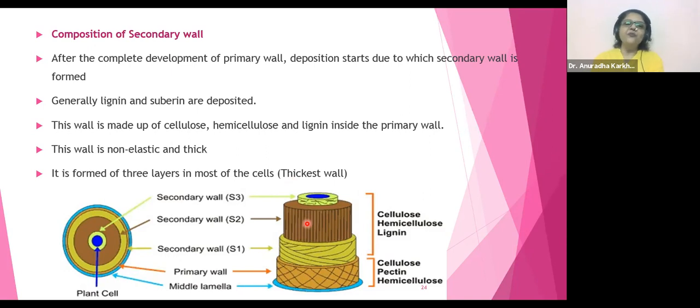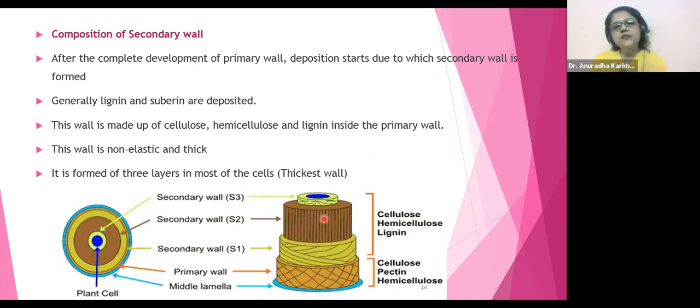Suberin is going to be present in some spaces, not uniform areas, not throughout. For protection layer, no. This is the middle lamella. Primary cell wall by default has to be there. S1, S2, S3. As of now they are showing it as 4, but not necessarily always 4.